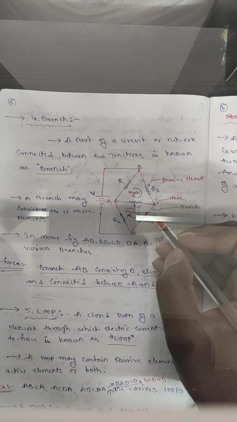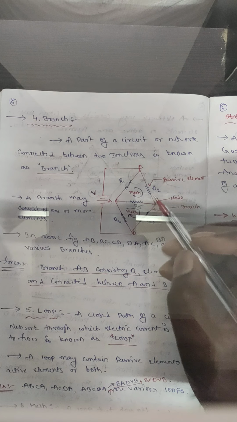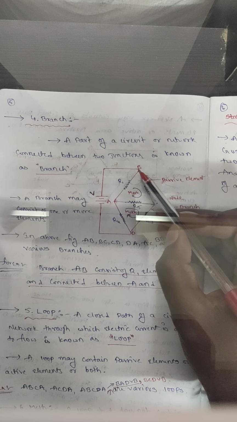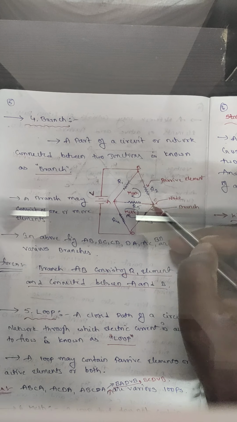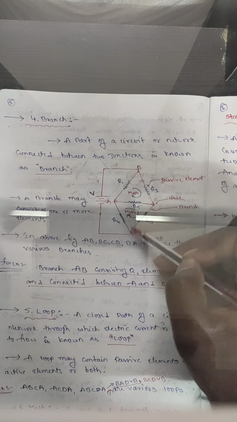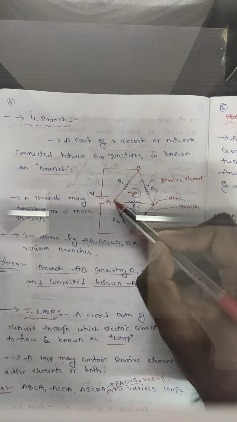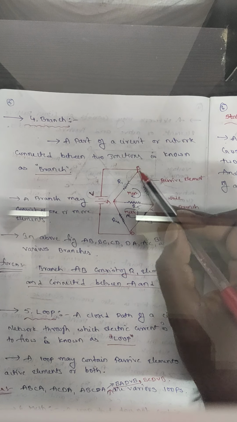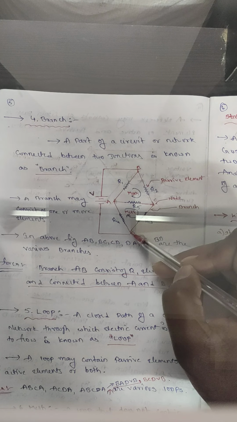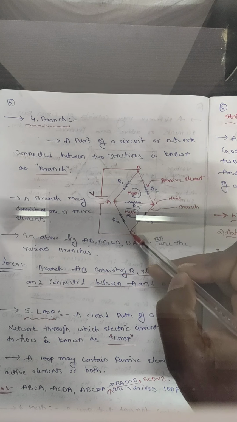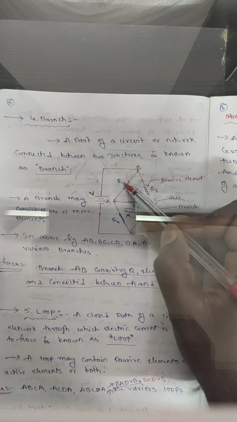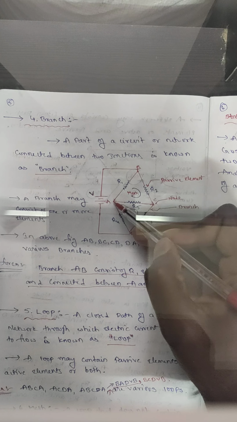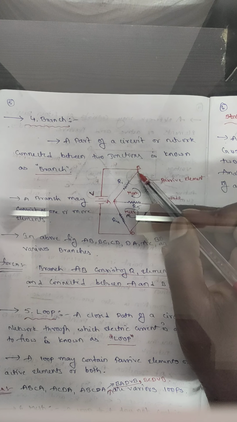Small correction, here branch AB is one branch, BC is one branch, CD is one branch, DA is one branch, AC is one branch, and BD is one branch. This is also one branch. Branch AB contains resistance R1 element connected between A and B. In this way we will read.